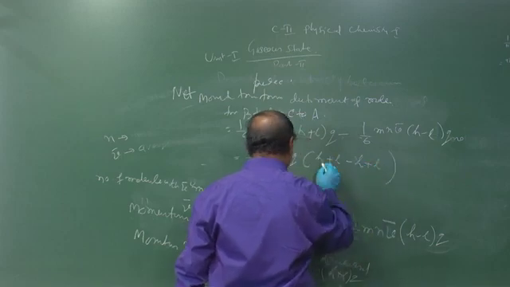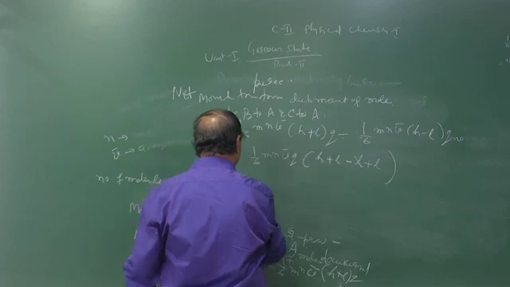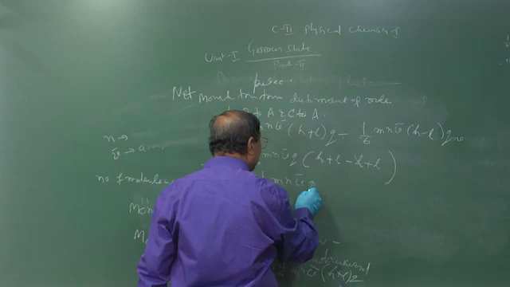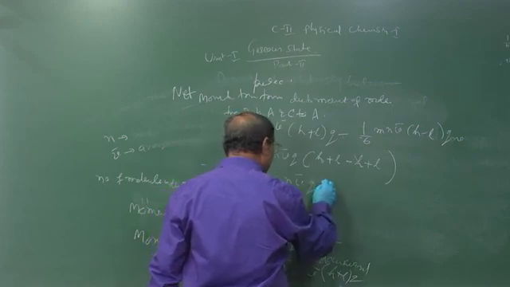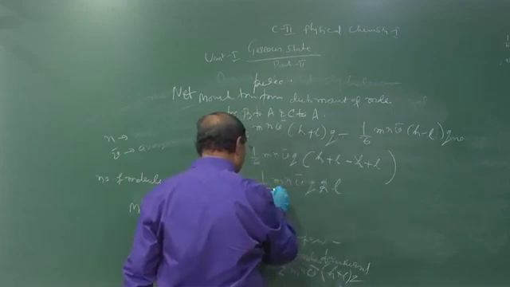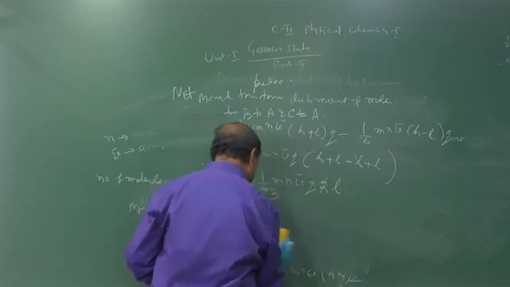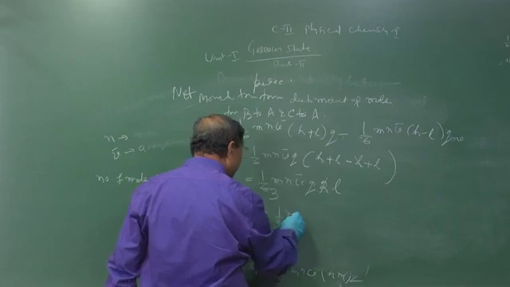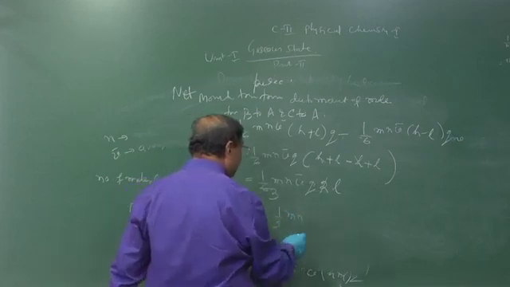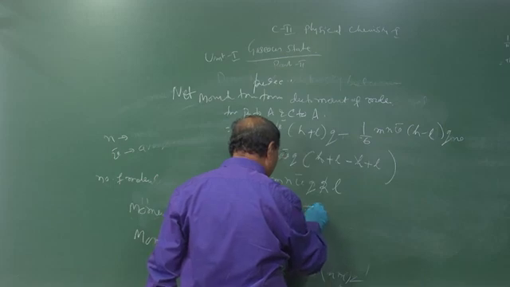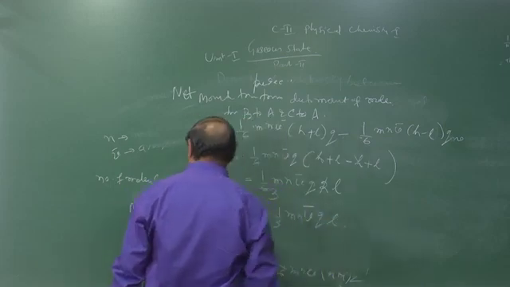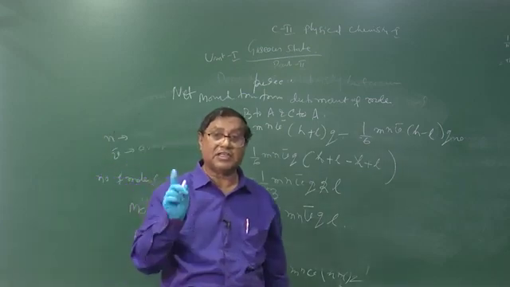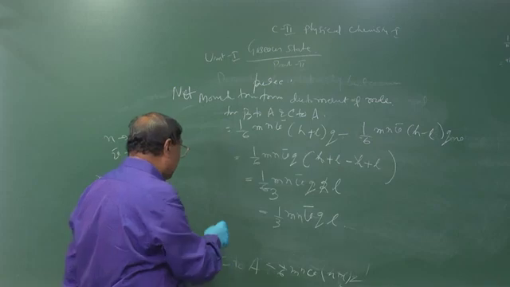So that is equal to 1/6 m n v bar q into 2 L, where 2 will cancel with 6, that is equal to 3. So this is equal to 1/3 m n v bar q into L. So this is the momentum transfer per second. Momentum transfer per second is equal to force.